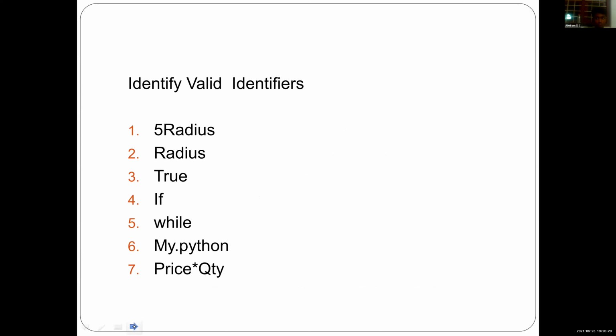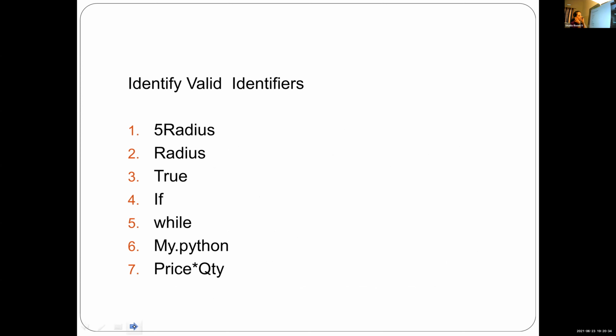Okay, then I'll give one set of questions based on identifiers. Identify valid identifiers. Write the question. Ma'am, is this notes or rough notes?